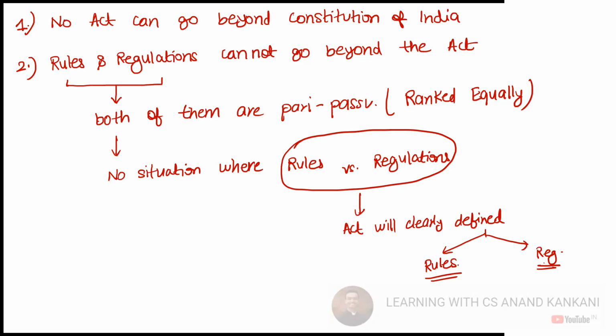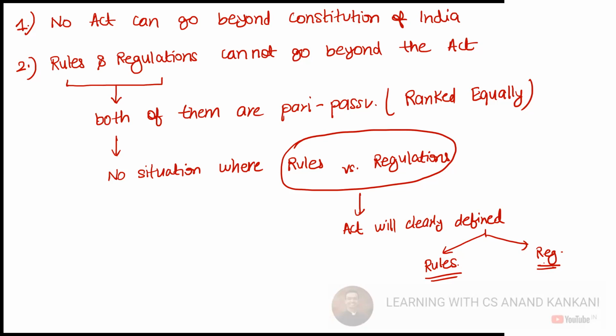Now, just understand one more thing. Can you make rules for any damn thing? Can the Ministry of Corporate Affairs come and make rules for any damn thing on the Companies Act? The answer is no. It is only where the Companies Act has provided a route that for this particular matter, you can refer to the rules. For this particular matter, please refer to the regulations. Only then you can go to rules and regulations. Otherwise, you just cannot make rules and regulations randomly.